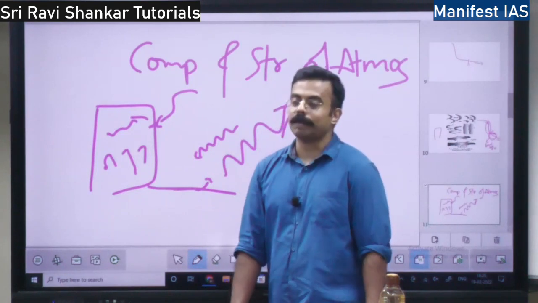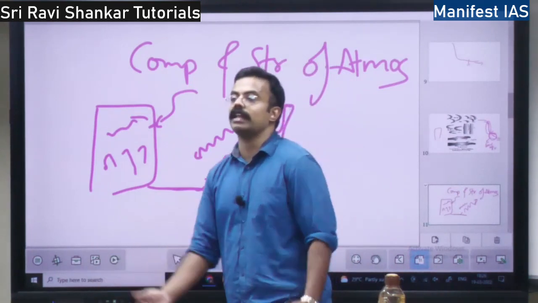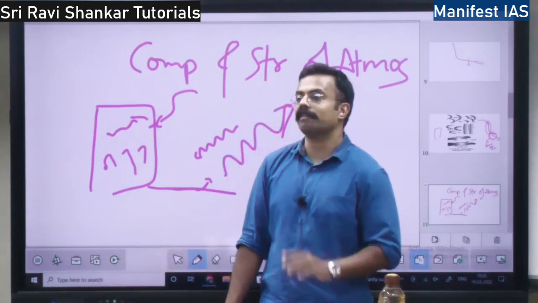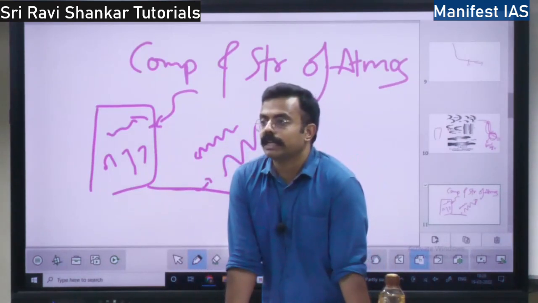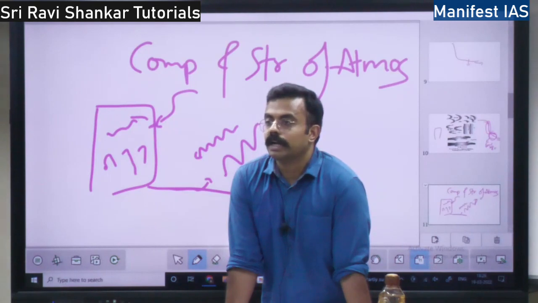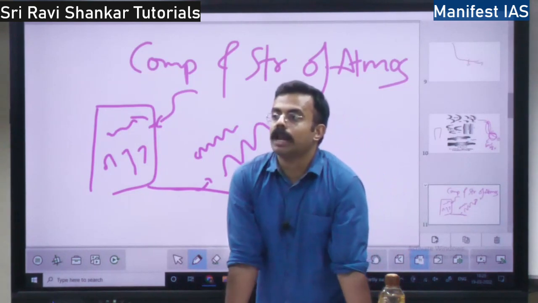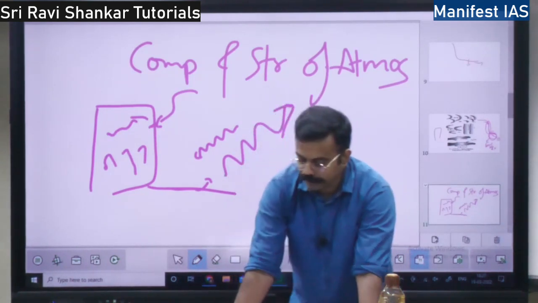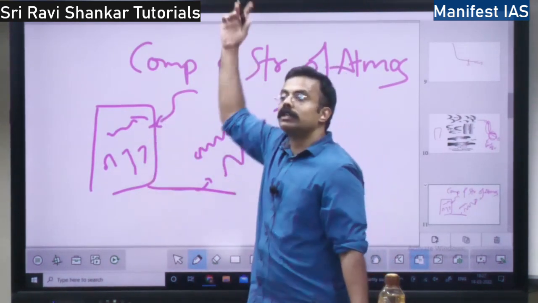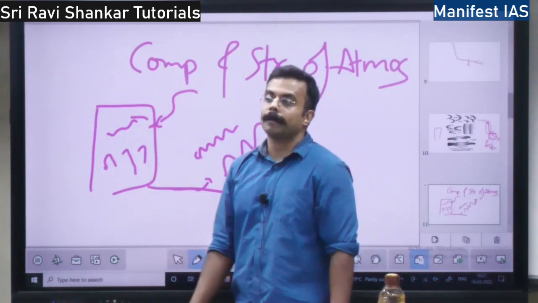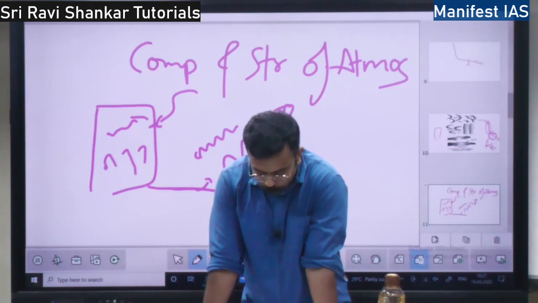Then you have water vapor. Water vapor decreases with the altitude. At the sea level, water vapor is high. At the higher level, water vapor is low, right? So in the wet tropics, in the equatorial regions, because of the excessive rainfall, water vapor is up to 4%. In the polar regions, cold regions, water vapor is less than 1%. So from the equator up to the pole, the water vapor goes on decreasing.